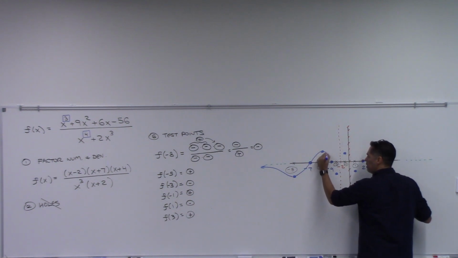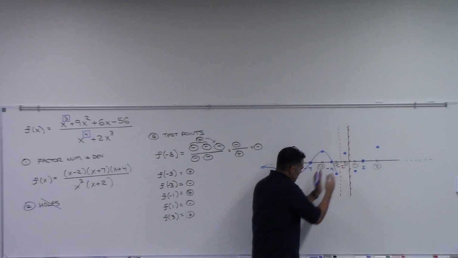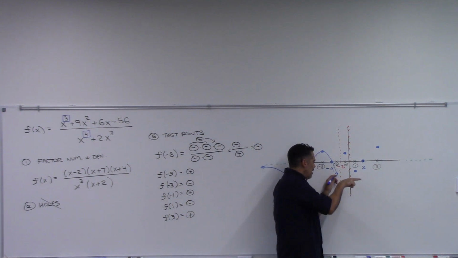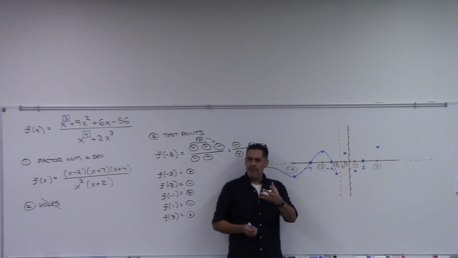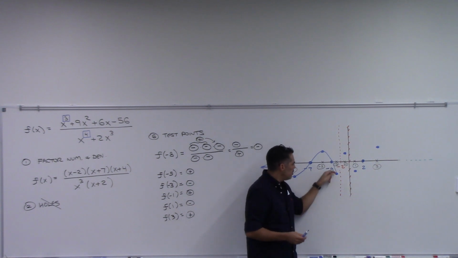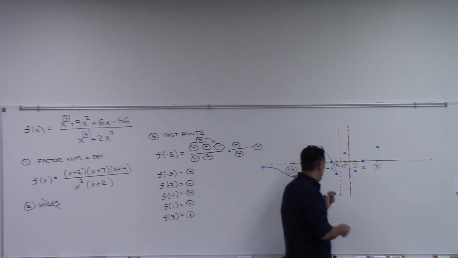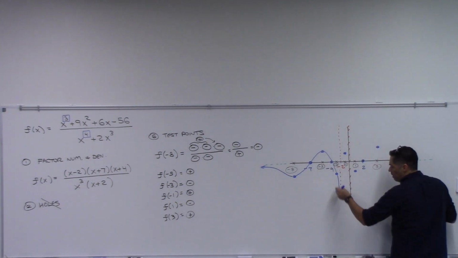So connect, connect, connect. This one's a little bit tricky because it's so small. I should have given myself more space. But at this point right here, if I'm drawing that way, which way do I have to go? I have to go down. And I told you last time that you're not going down because it looks like you're going down. The reason you're going down is because to turn up would mean you have an x-intercept, or a 0, and you don't have an x-intercept up here. So it must go down, and that's what the barrier does anyway. The barrier forces you, asymptotically, this way.